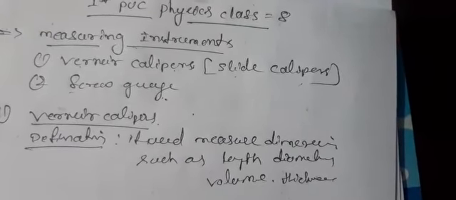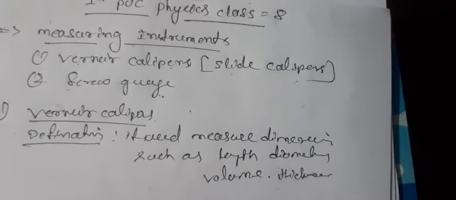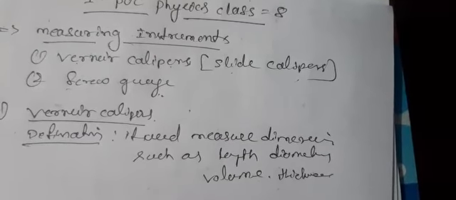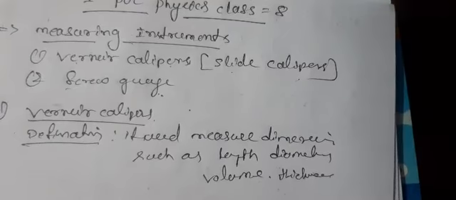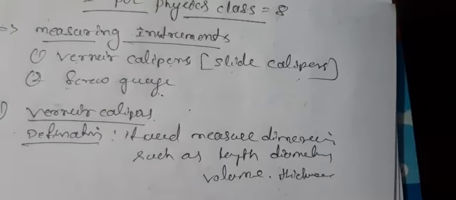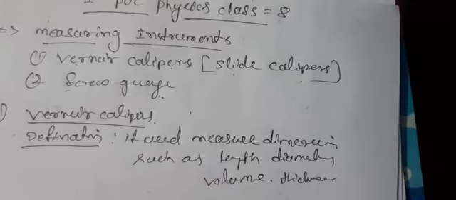What is the volume? That is the use of the vernier calipers. It is a measuring instrument used to measure the dimensions of a given object, such as length, diameter, volume, area, and thickness. That is the definition of vernier calipers.